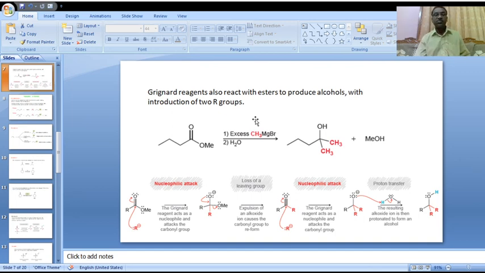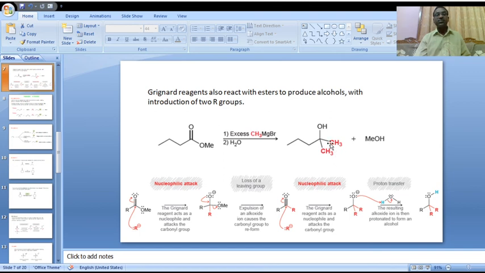Here, an ester in presence of excess Grignard reagent, methyl magnesium bromide, followed by water. The carbonyl oxygen is converted to a hydroxy group, and the byproduct is methanol.